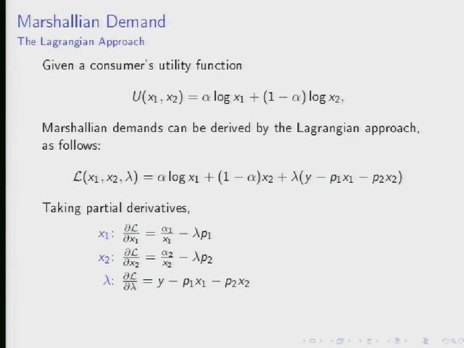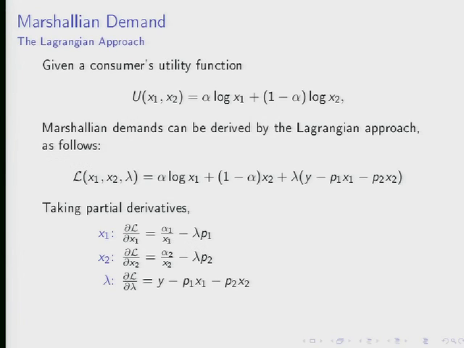Yes? I've seen the Lagrangian written with a minus lambda. Yeah, there's an important difference. A lot of this math is very similar to math you might see in an engineering course or a physics course. The important difference between engineers and economists is that economists maximize and engineers minimize. So just in terms of the way we set up problems, it's very often the case that we default to one of those two things. If you were going to try to minimize this, it would be more natural to make this minus lambda. Although alternatively, notice the way we've written this.